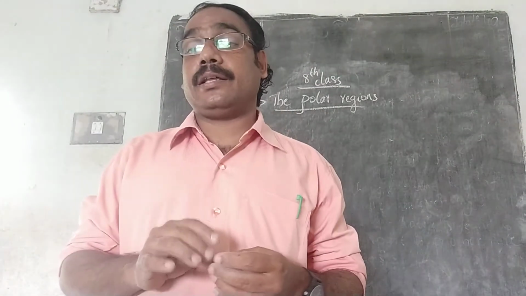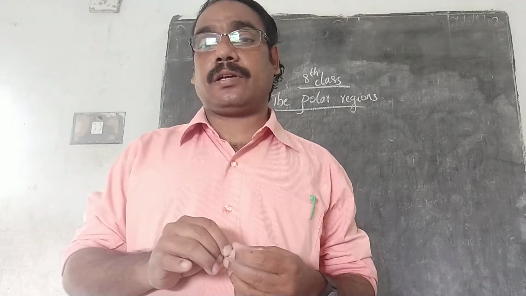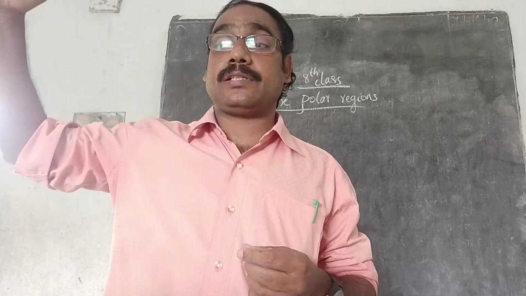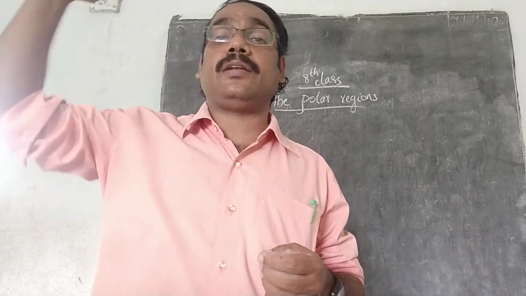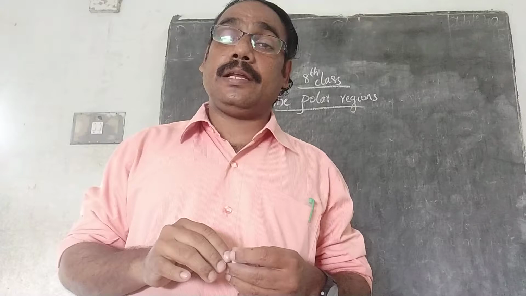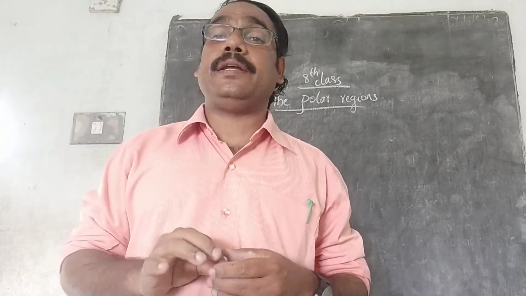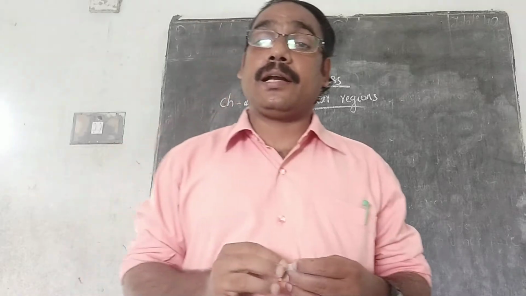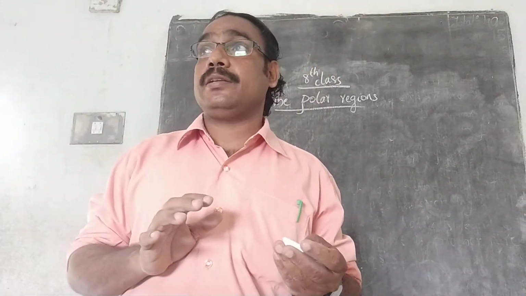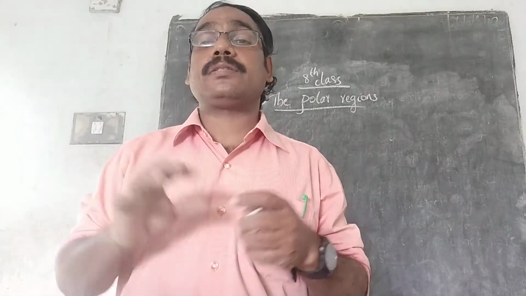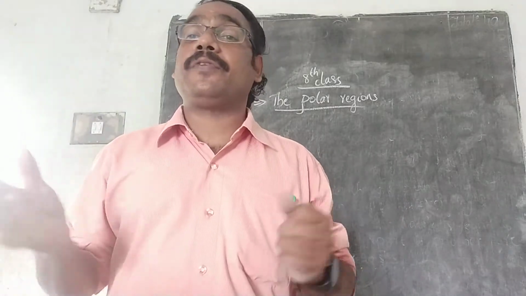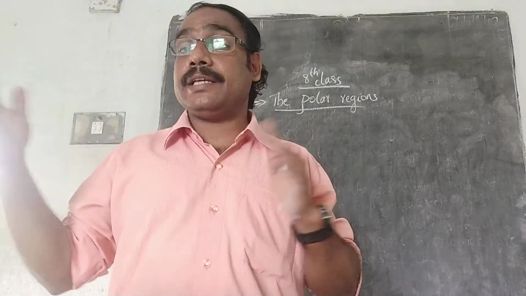Eskimos are the native of Arctic region. Okay, I told you the Arctic region is from 66.5 degree north to 90 degree north. That between period is known as Arctic region. During this region, there will be different kinds of changes.